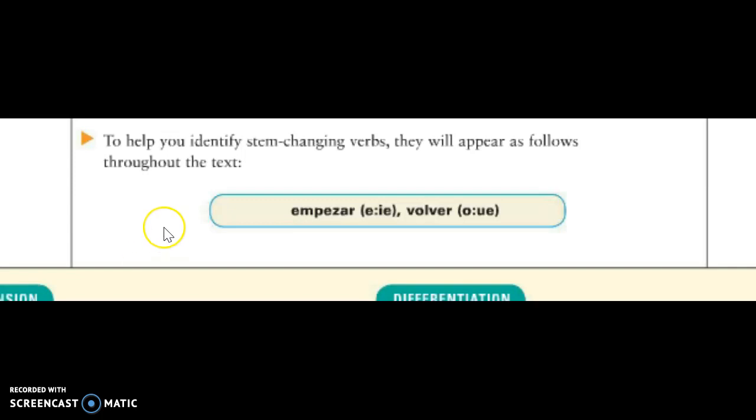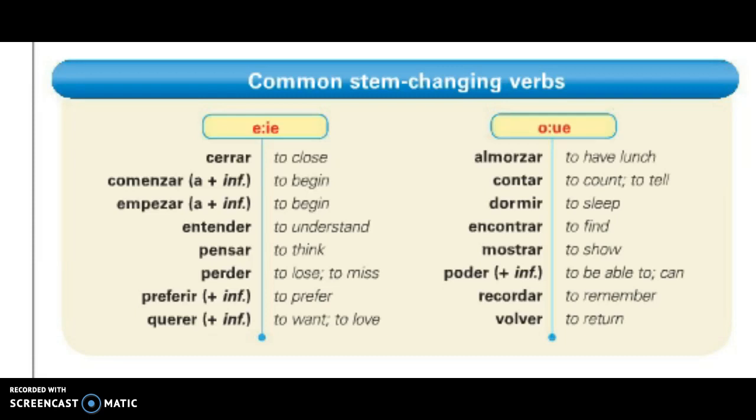And to help you remember these stem changing verbs, you will forevermore hear them referred to as boot verbs. So in this lesson 4.2, you're going to learn the common stem changing verbs. So the E to IE and the O to UE. There are 16 new verbs that you will remember.